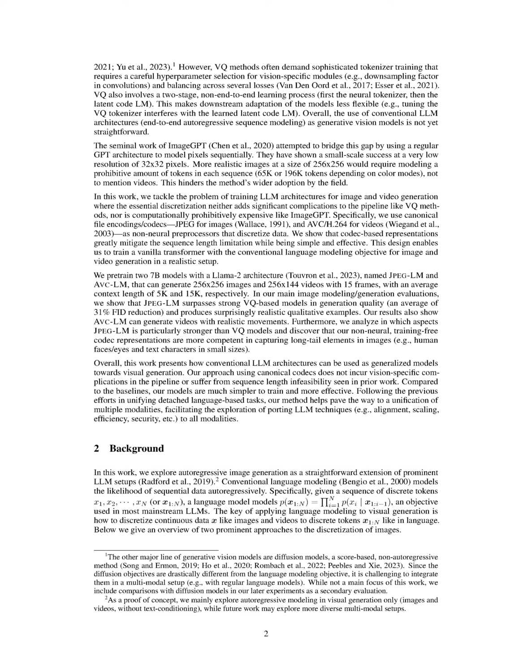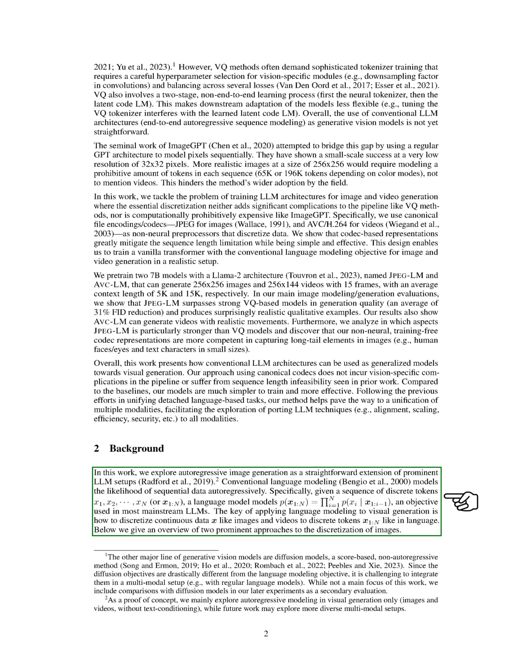Section Summary. In this section, we discuss our approach to simplifying image and video generation using autoregressive transformer architectures similar to those in large language models, LLMs, leveraging standard codecs like JPEG and AVC-H.264 for effective discretization. Our method avoids the complexities of vector quantization and enables the generation of high-quality images and videos, demonstrating significant improvements over existing models while facilitating the integration of multimodal processing in future research.